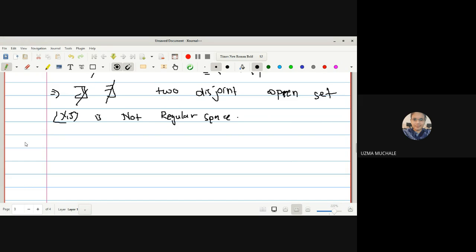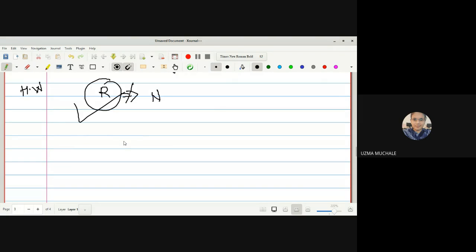Now the homework for you is the reverse one. You have to prove that every regular space need not be a normal space. I have already given you an example of a regular space. While proving the result of a regular space after discrete and indiscrete, we have one example. We have proved that example to be a regular space. Now you just have to check whether it is normal or not. Do you remember? Yes, ma'am. So just go for that example and check whether it is normal.